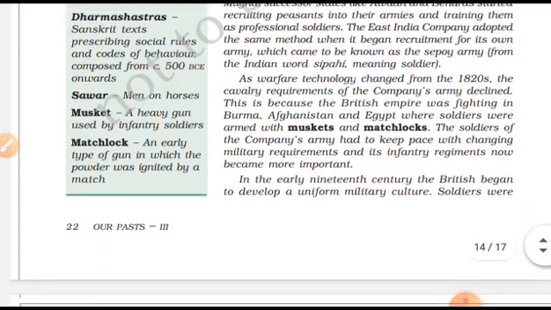The East India Company adopted the same method. So guys, when your opponent is doing something, you think about it and then you try to do it. The same thing the company did.